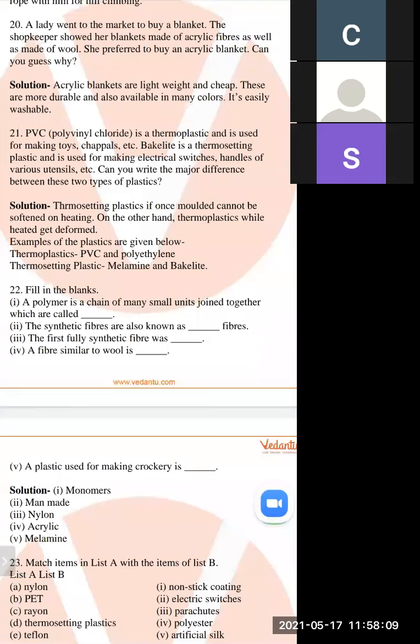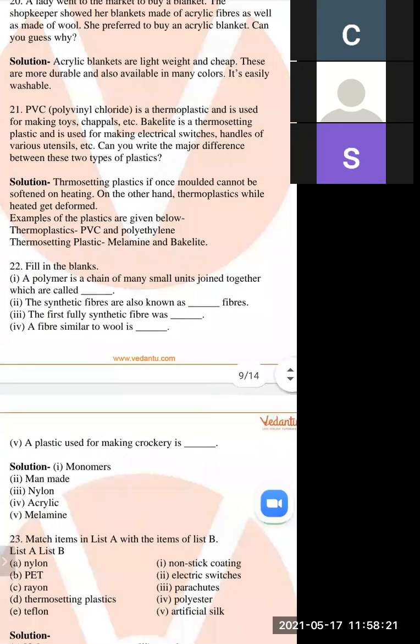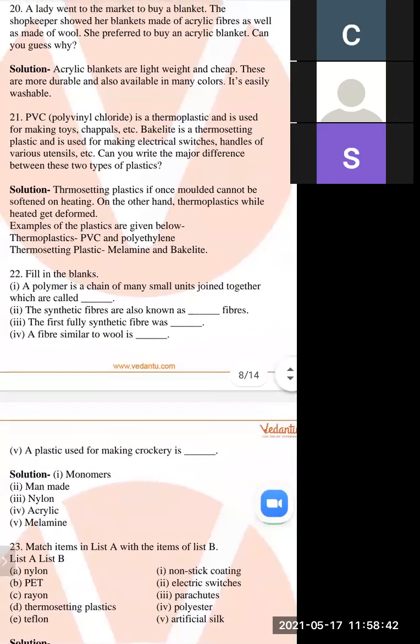Next is the synthetic fibers, also known as man-made fibers. The first fully synthetic fiber was nylon, and a fiber similar to wool is acrylic.